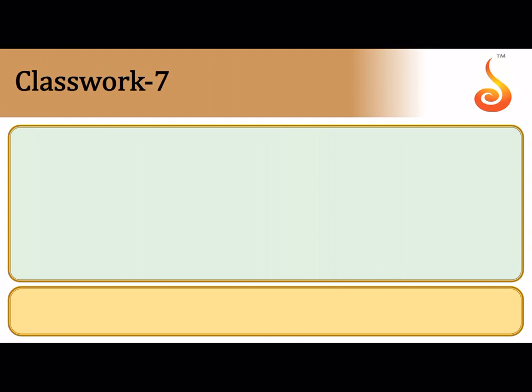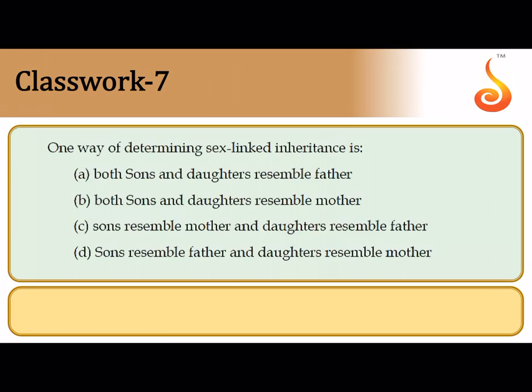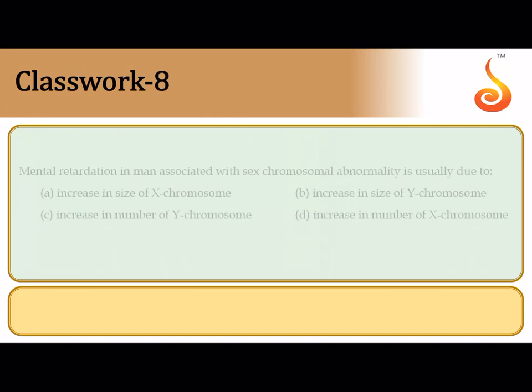Seventh question says, one way of determining sex-linked inheritance is that sons resemble, as I was just telling you. Along with the skip generation pattern, there is another pattern seen in sex-linked inheritance, called the crisscross inheritance pattern, where the sons inherit the gene from the mother and the daughters inherit the genes from the father. So remember, this property of sex-linked inheritance is called the crisscross inheritance pattern.